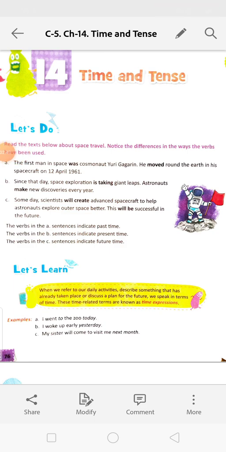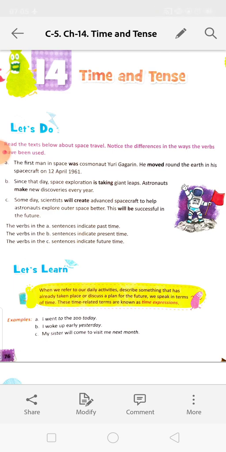So here, the first man in space was, we are using was over there. Cosmonaut means who used to move around the space to gather more information about the space. He moved around, he moved. Moved is the past form of the verb.